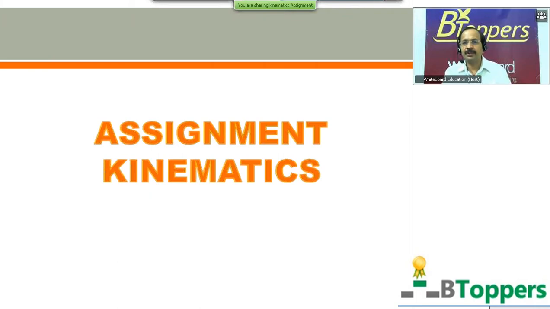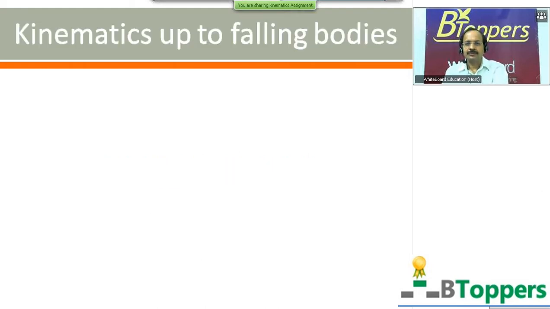They may just be satisfied with the answers. In that case, they can skip the class on explanation of these questions. I am going to show you the questions one by one in this assignment in kinematics up to falling bodies.